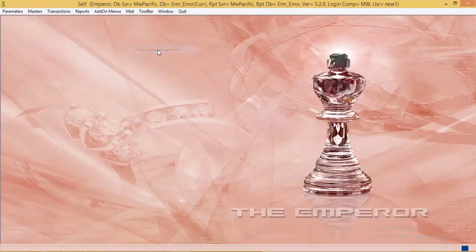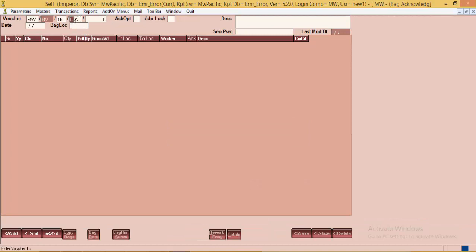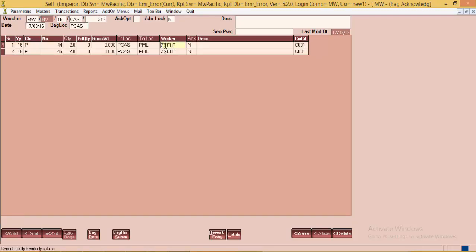go to bag acknowledgement entry, select the respective voucher. Now as this user has access to the location, he can acknowledge the bag.